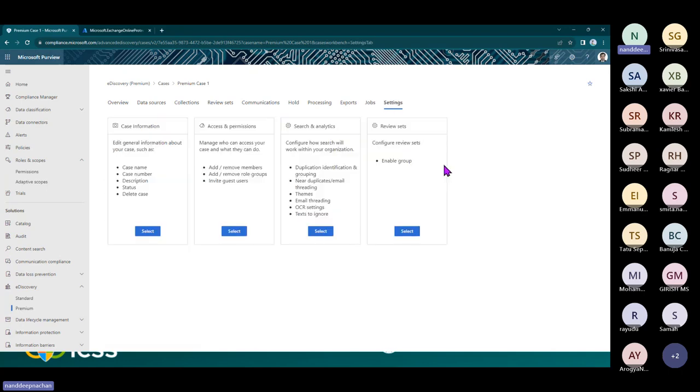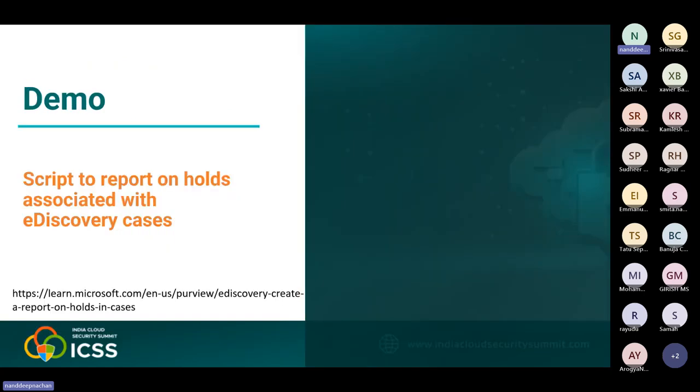And these are the settings again, if in case you want to change the name or any kind of access and permissions, you can do it from here. Okay, so that was the quick demo. I just want to spend two quick minutes to show you everything in a scripted manner.